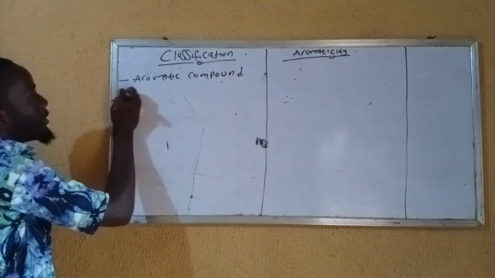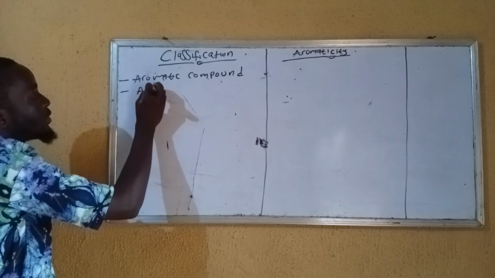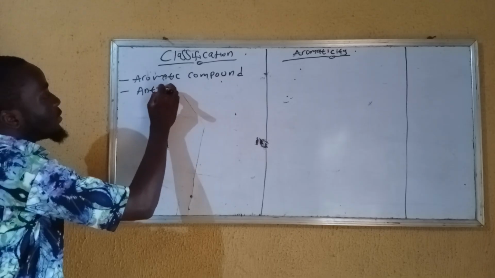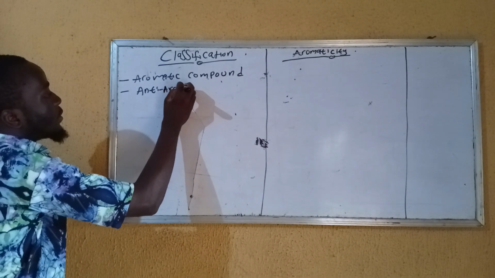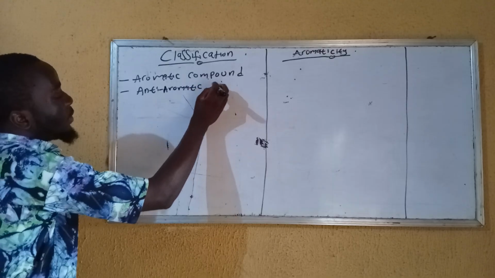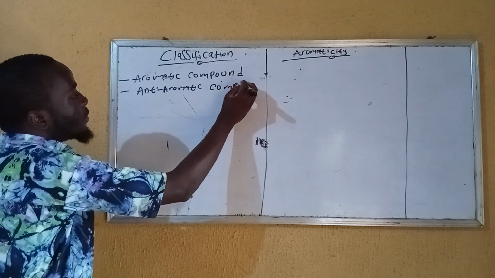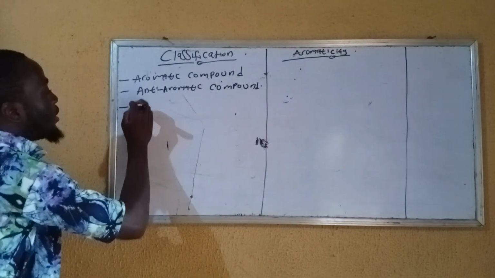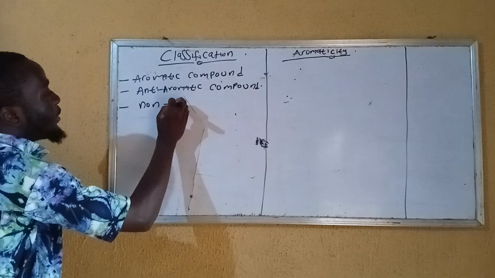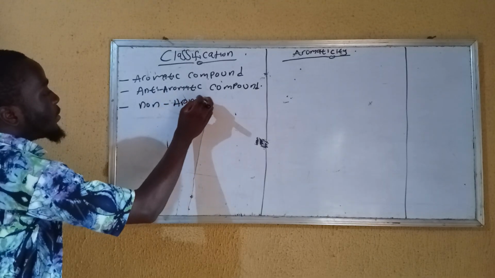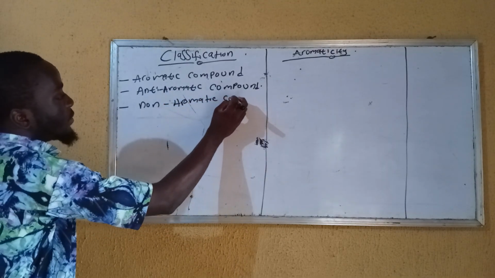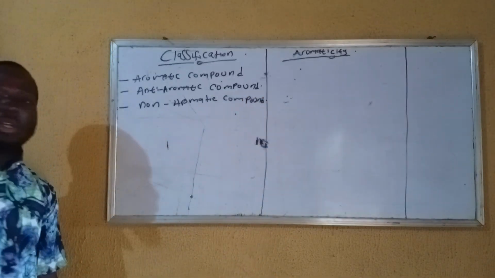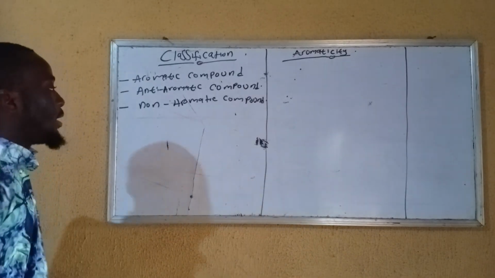We have the aromatic compound, the anti-aromatic compound, and we also have the non-aromatic compound.